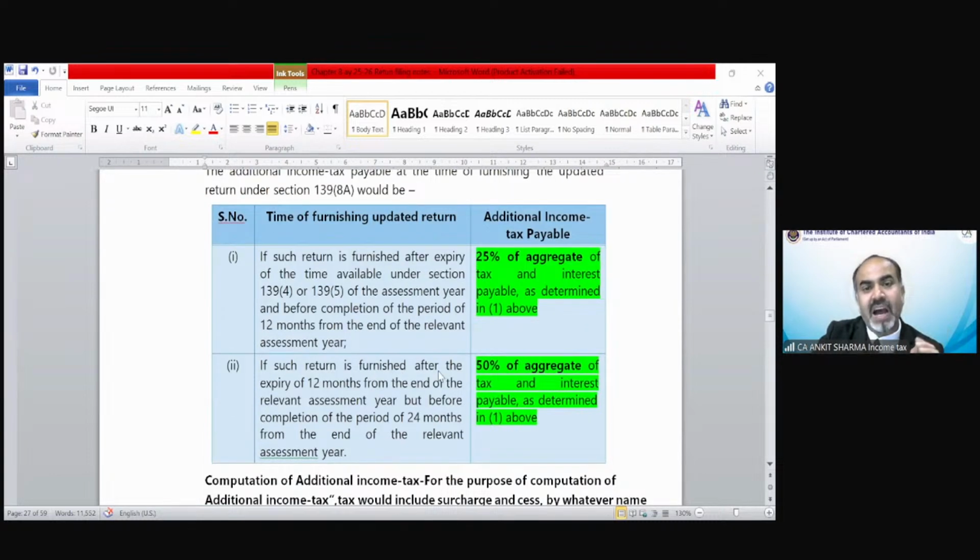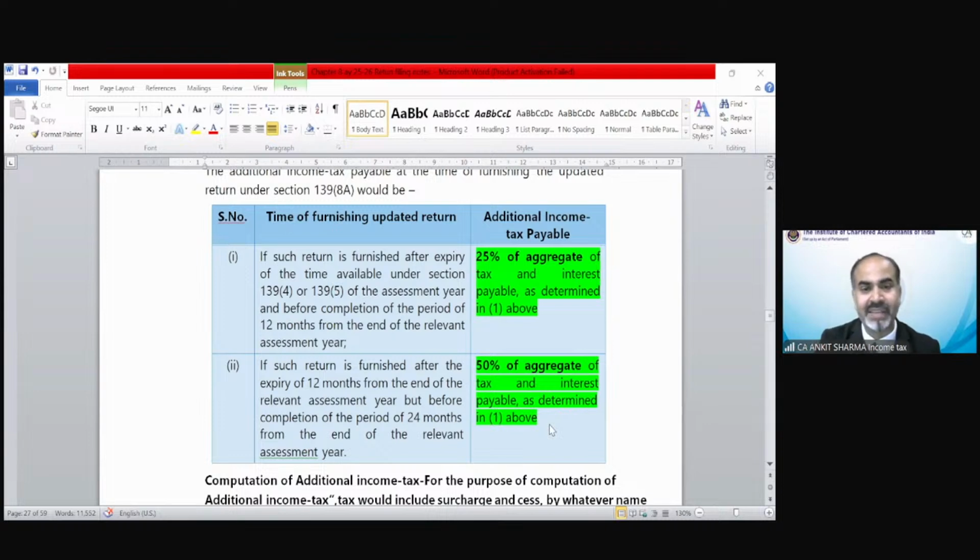If such return is furnished after the expiry of 12 months from the end of the relevant assessment year, but before completion of 24 months from the end of the relevant assessment year, the rate would be 50% of the aggregate tax you need to pay. So whatever the tax calculation is, 25% extra needs to be paid, and in the second case 50% extra needs to be paid.